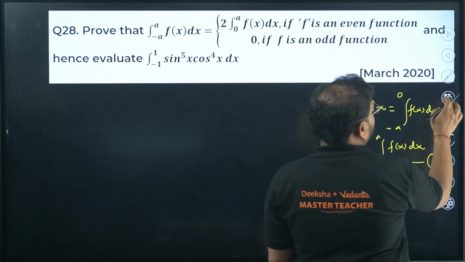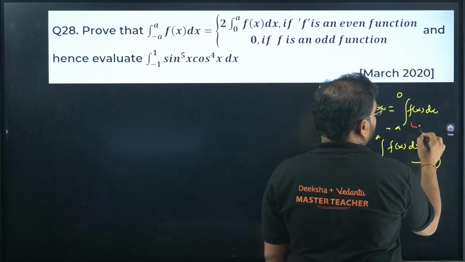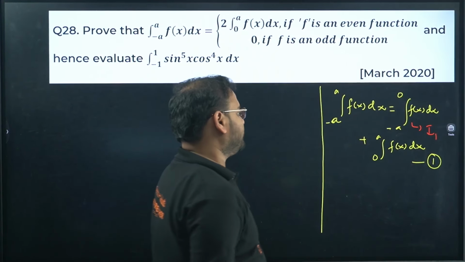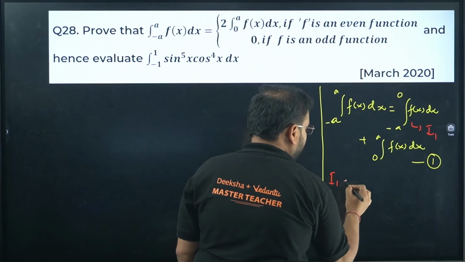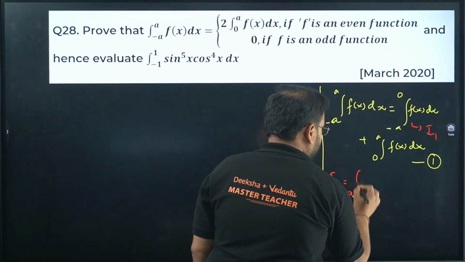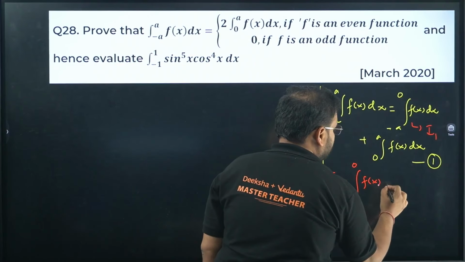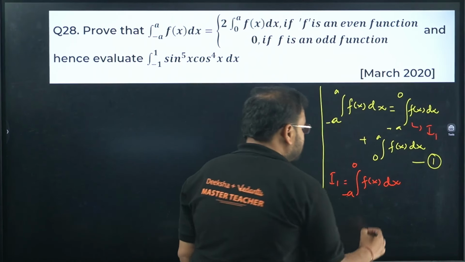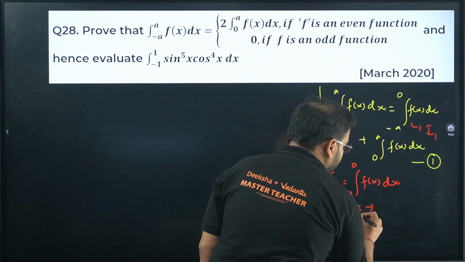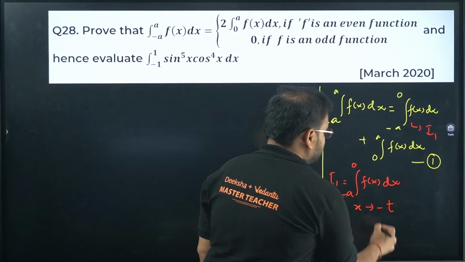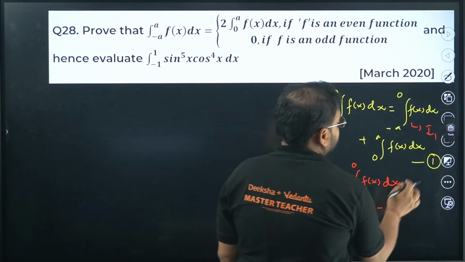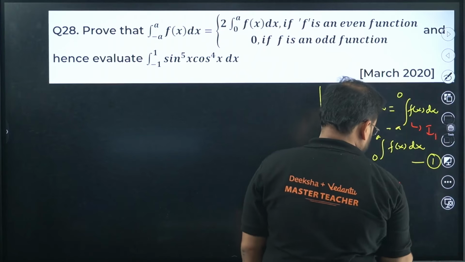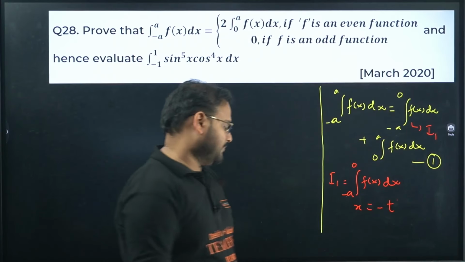Also, I am assuming this as the integration I1. So what do I have for I1? Integral from minus a to 0 of f of x dx. In this I'm going to use a substitution. X equals to minus t is my substitution.